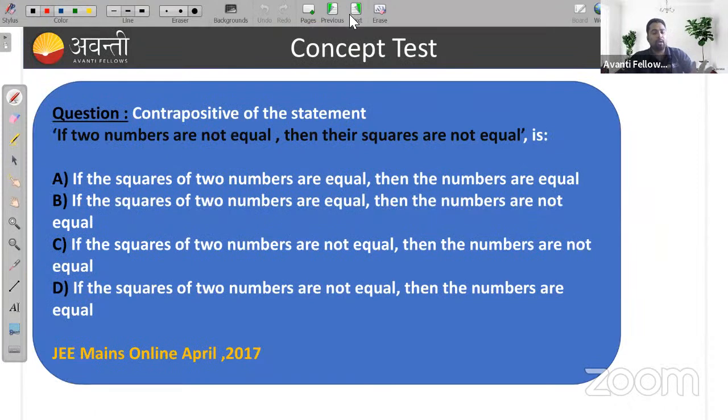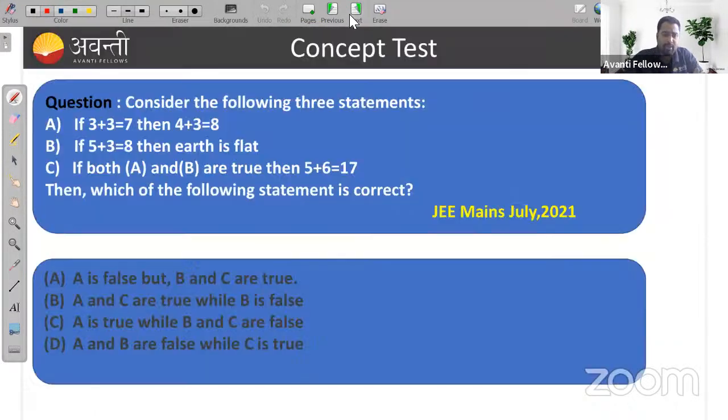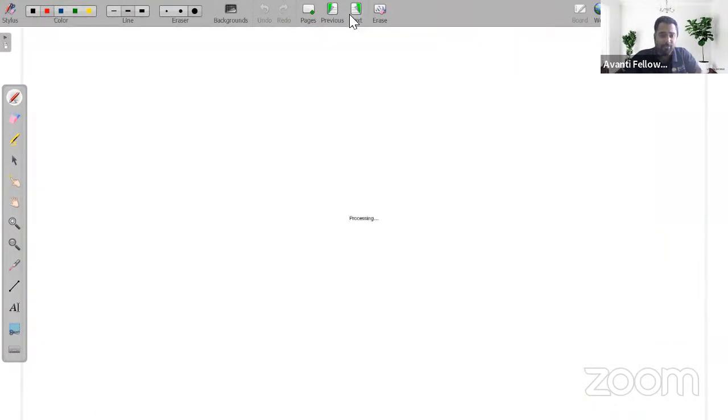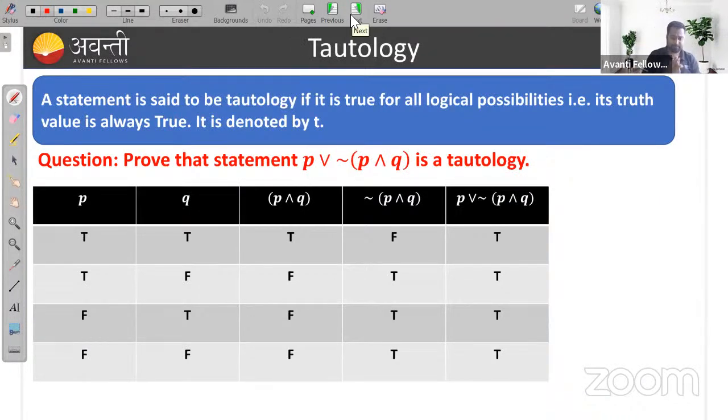Next, we will go through the concept test. This question is homework for you, because we don't have any time now. Tautology is when a compound statement has all truth values true. Here you have the statement P or negation of P, and all the truth values of this statement are true. Then we can say it is a tautology.